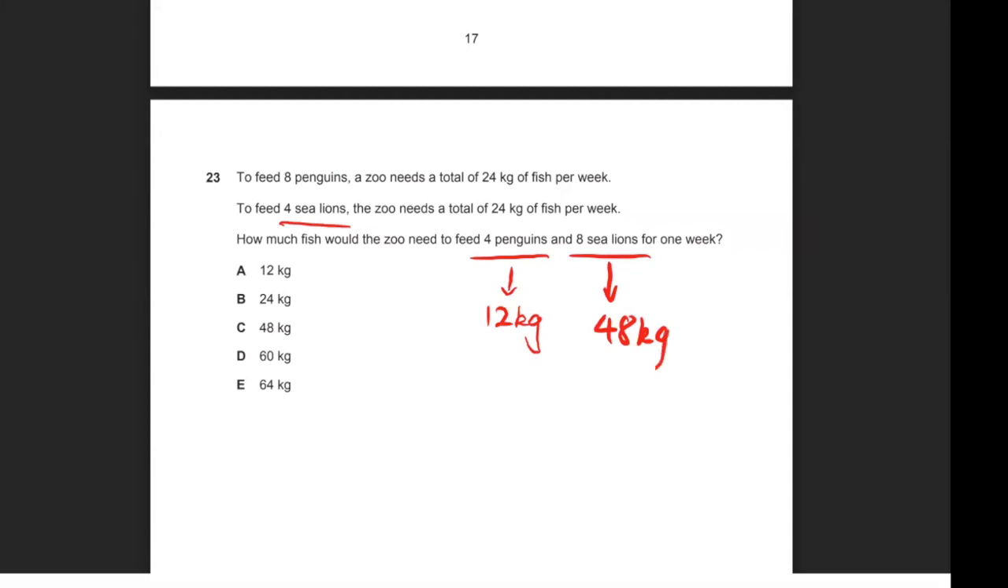So how much fish would the zoo need in total for 1 week? It would just be 12 kilograms plus 48, which would be 2 plus 8 is 10. So carry the 1. 1 plus 1 plus 4 is 6. So you will need 60 kilograms of fish. So for question 23, the correct answer is D. Okay, moving on.